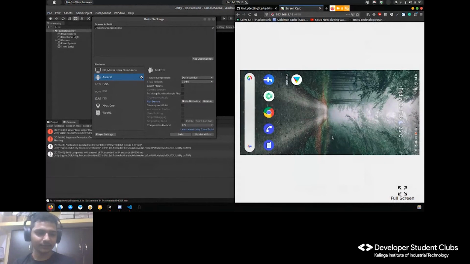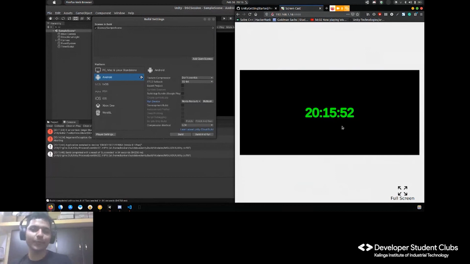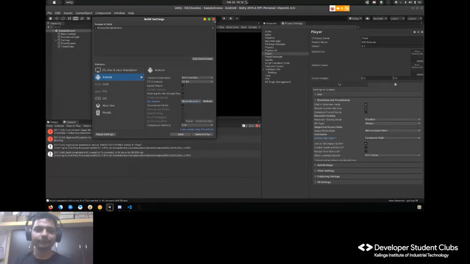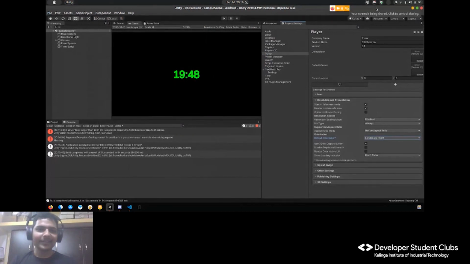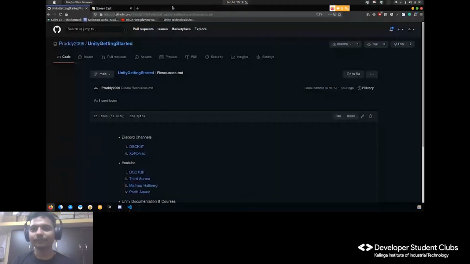and let me open this also. Okay, see, it opened that APK itself, and you can see it's working perfectly on our device, and it took the time from our device and just displayed it here. Cool. So we had a very basic interaction with the scripting and all.